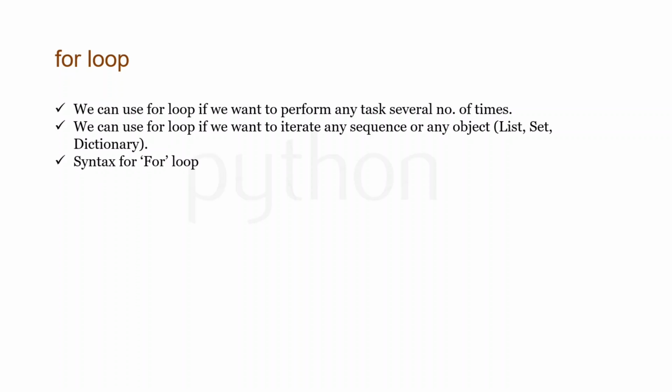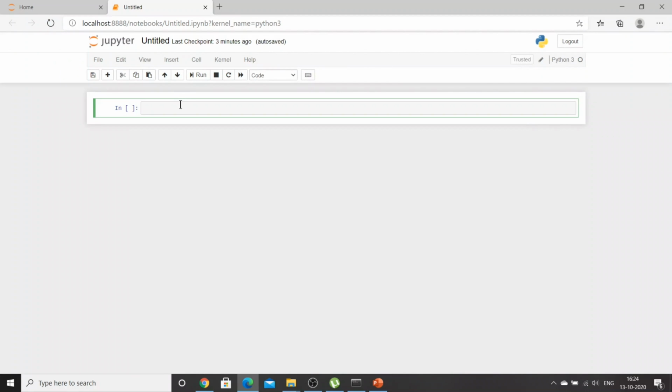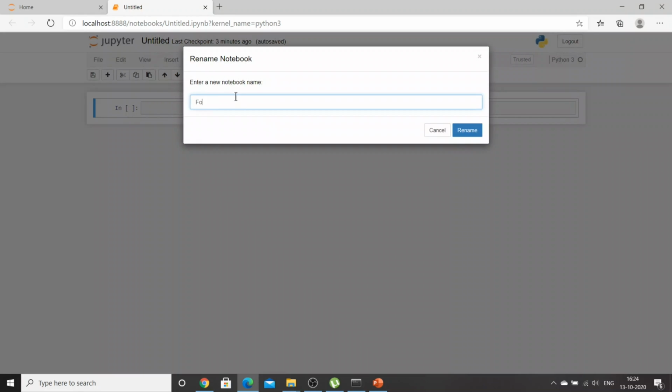If you want to see the syntax of a for loop, we start with for, then we give our condition. I'll show you what exactly the conditions are that we give. Then we have to use the same colon operator which we had used in the if and else statements, and then we can provide these statements. So let's go to Jupyter Notebook and see how we can create a for loop and how it is useful. I have opened my Jupyter Notebook, and let's rename the notebook. I'll say for loop.